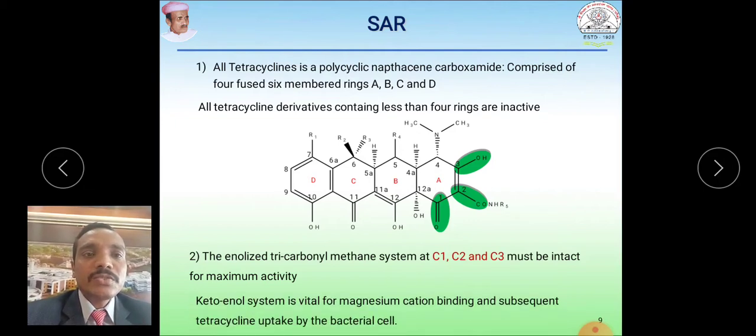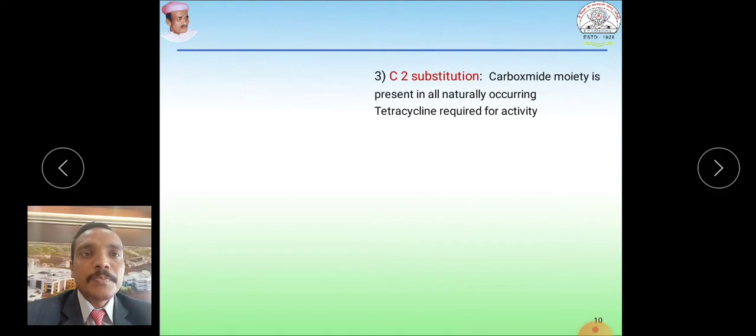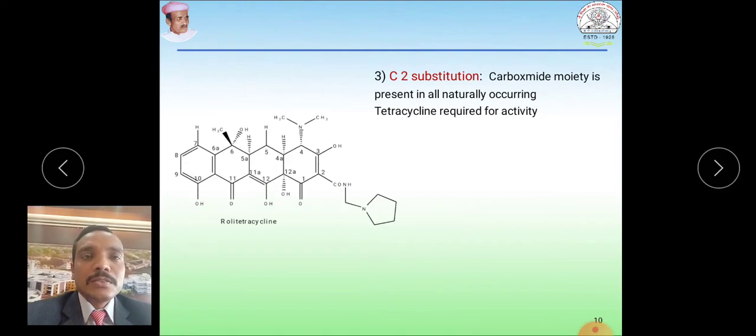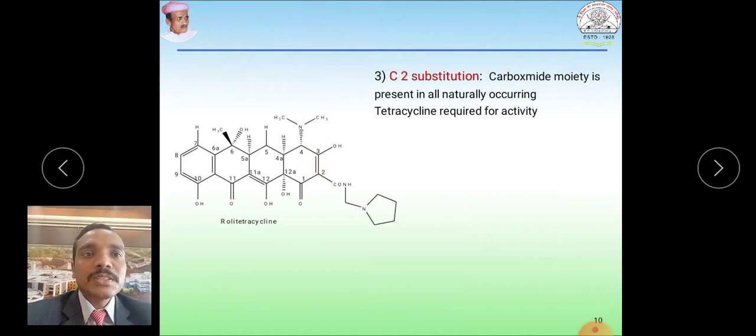The ketoenol system is important for magnesium cation binding and subsequent tetracycline uptake by the bacterial cells. So this is the ketoenol system between carbons 2 and 3. If we talk about carbon 2 substitution, it contains the CONH2 carboxamide moiety, which is present in all naturally occurring tetracyclines and is essential for activity.